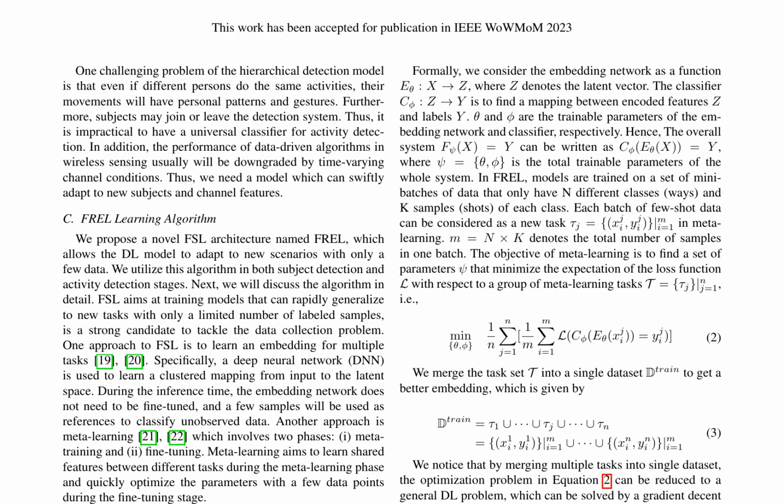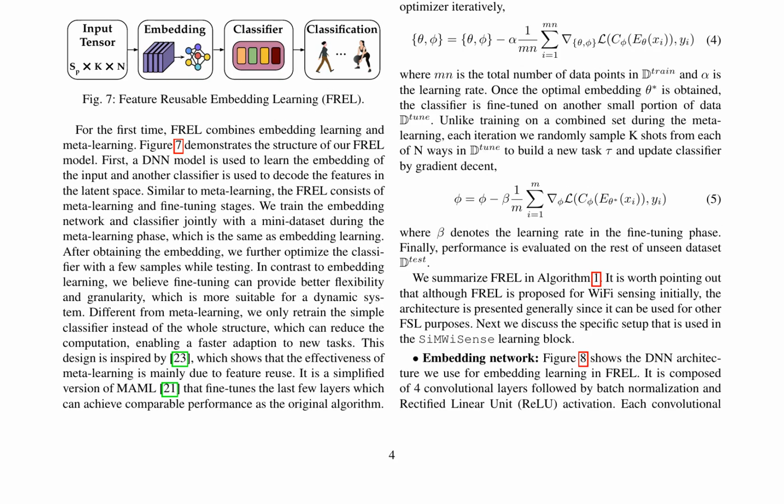An extensive data collection campaign in 3 environments with 3 subjects performing 20 activities simultaneously demonstrates SiMWiSense's classification accuracy of up to 98%. FREL improves accuracy by 85% compared to traditional CNN and up to 30% compared to state-of-the-art few-shot embedding learning (FSEL), using only 15 seconds of additional data for each class.